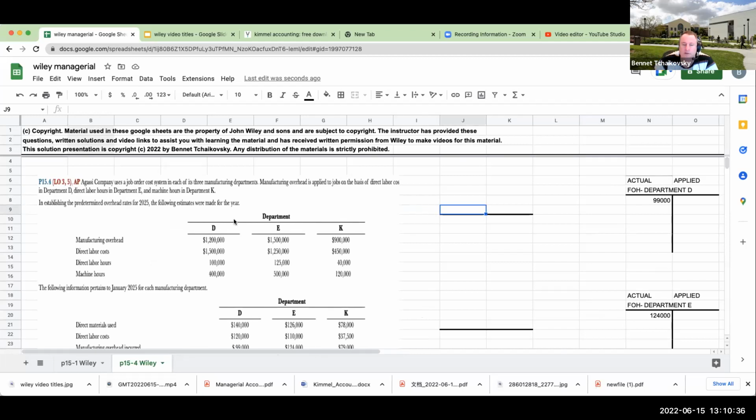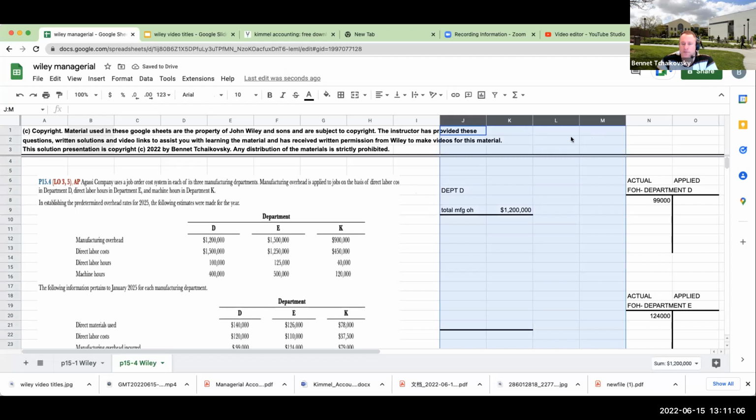The very first one over here, manufacturing overhead, is applied to the jobs on the basis of direct labor cost in Department D. So if it's based on direct labor cost, what I'm going to do is go over here to the following estimates. When I'm applying overhead, it's going to be based on estimates. So my total manufacturing overhead here was 1.2 million. And this is going to be for Department D.